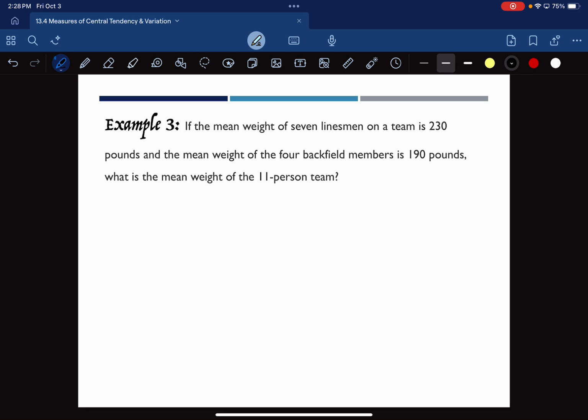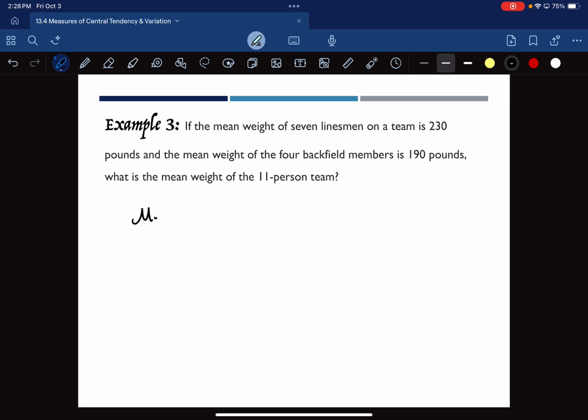So this is what sport? Football. Okay, good. So the different places on a football team, they're usually different weights of characters, right? These gentlemen are not the same if they're the punter as if they are the quarterback, as if they are a linesman. Like they hold different weights. And so they're showing you by their calculations that it's different. So the 7 linesmen are 230, but the 4 in the backfield are 190, okay? So we're going to figure out what the calculation would be for those particular individuals.